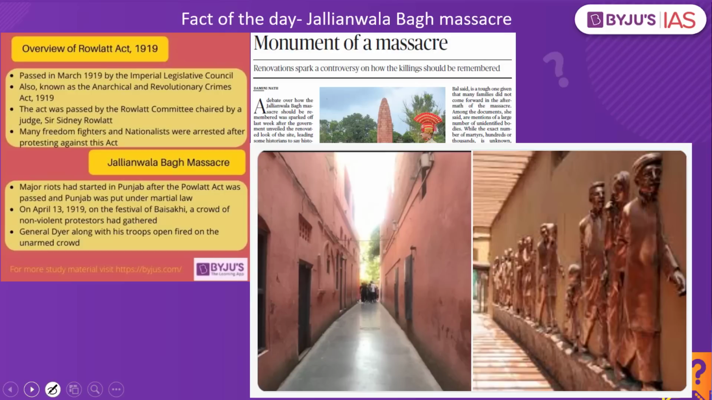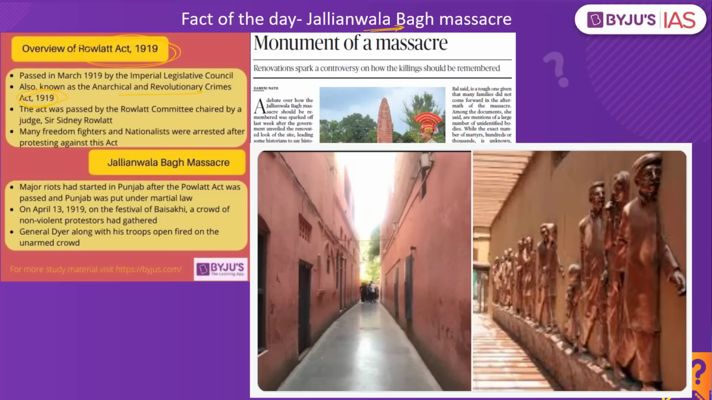The fact of the day for today's discussion is the Jallianwala Bagh massacre. Why did the Jallianwala Bagh massacre happen? We have one of the laws introduced by the British in 1919, which is called the Rowlatt Act of 1919. This happens to be called the Anarchical and Revolutionary Crimes Act of 1919. The minute this law came into picture, it stripped a number of rights of the Indians. What exactly happened? Whenever there is an arrest, there is a trial process. What is a trial process? You will have the advocates from both the parties.